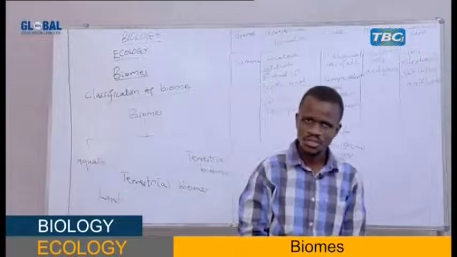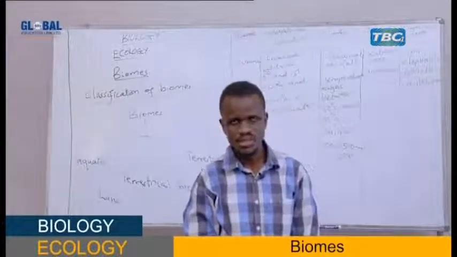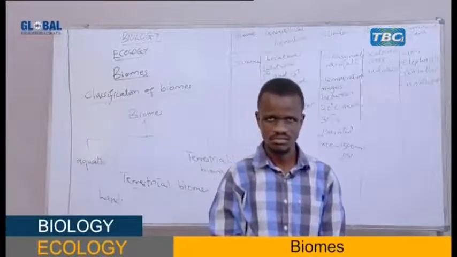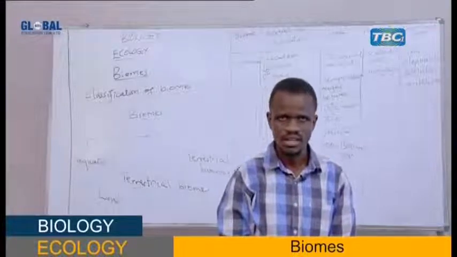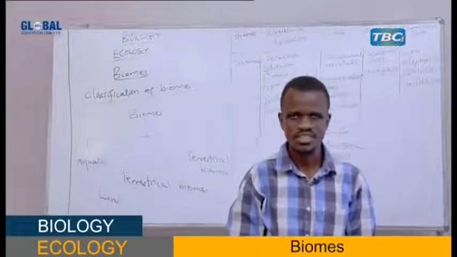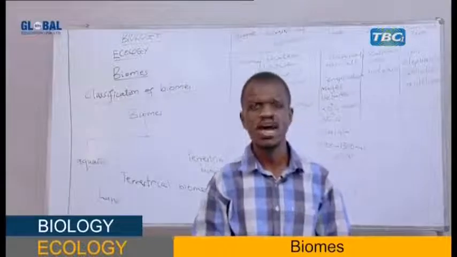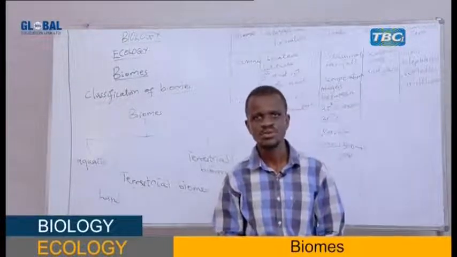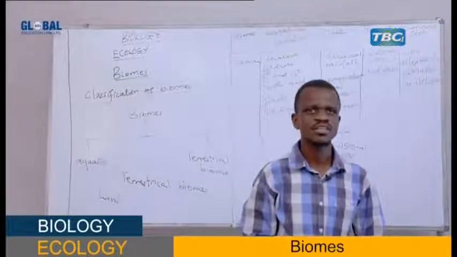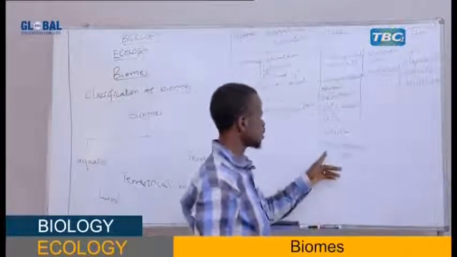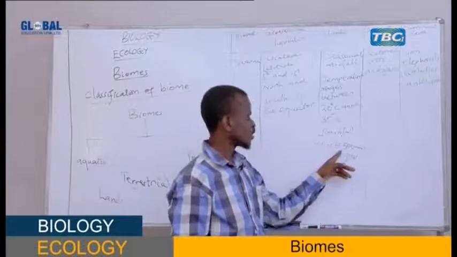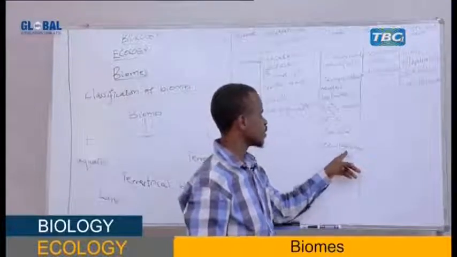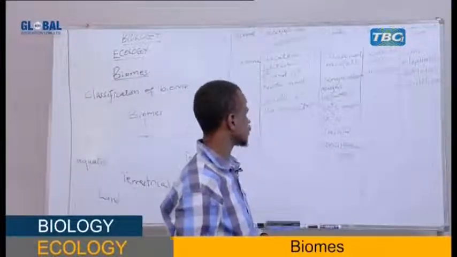My student, what have I said about savanna? Savanna is characterized by scattered trees and grasses. Savanna has seasonal rainfall. The rainfall may range from 1,000 to 1,500 millimeters per year.